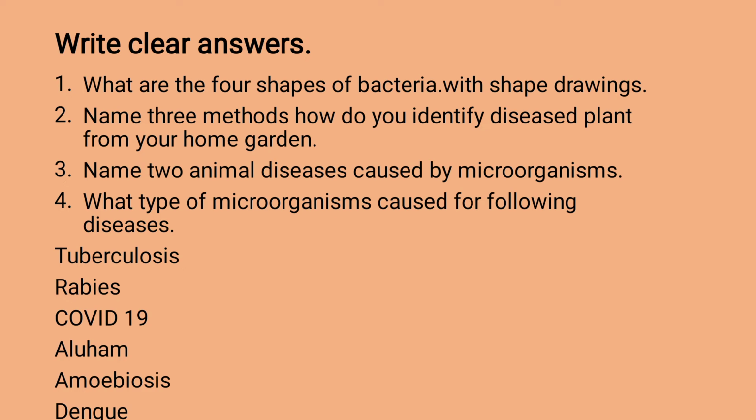Name 2 animal diseases caused by microorganisms. Animal diseases, for example rabies. We know that rabies exists. And there are diseases that occur in birds, which we have learned before. There are fever types. Next, foot and mouth disease, which affects calves.